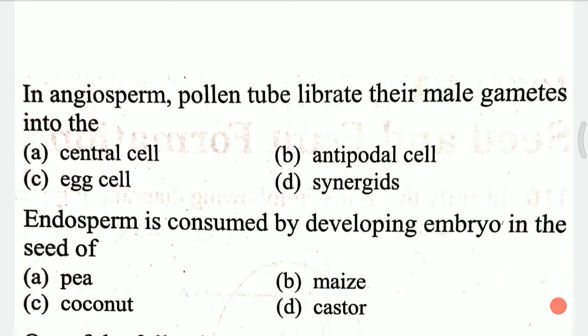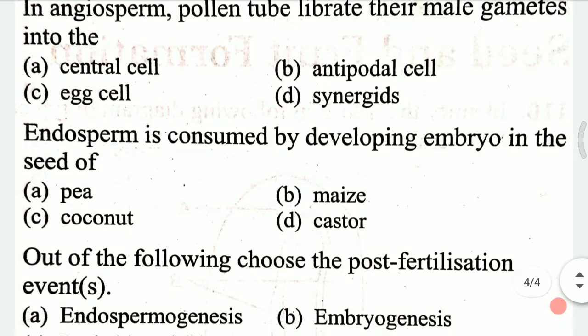Question 9. In angiosperms, pollen tube liberates the male gametes into the A. Central cell, B. Antipodal cell, C. Egg cell, D. Synergid. In angiosperms, pollen tube liberates the male gametes into the, and the answer for this question is D, that is synergid.